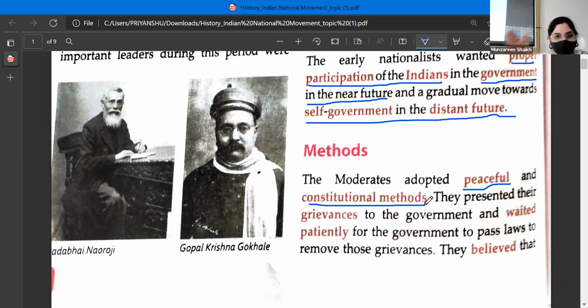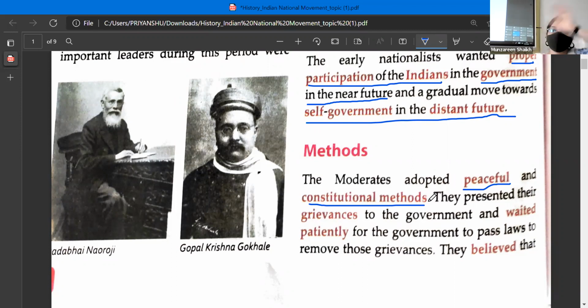On one hand, we had the moderates. On the other hand, we had the extremists. Moderates were the people who wanted to use a peaceful way, right? That means they did not want to go for a war or a battle. They thought that we will communicate with the Britishers, try to resolve by sitting and communicating, by signing agreements or treaties.